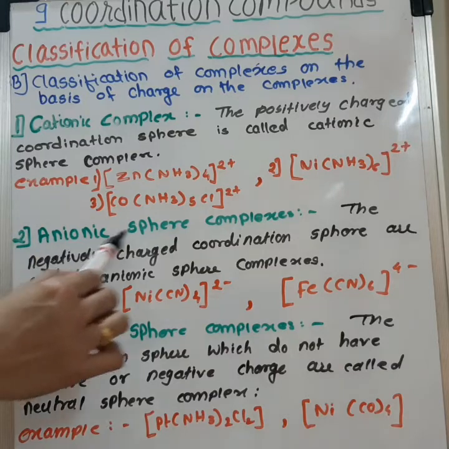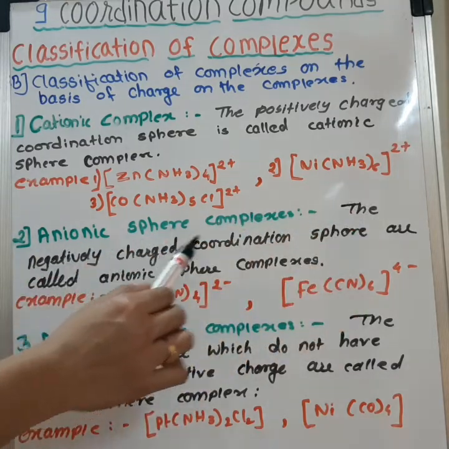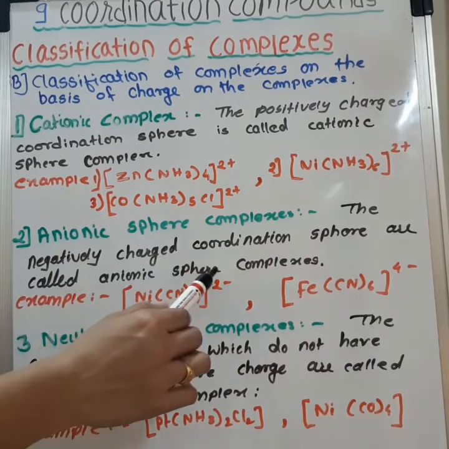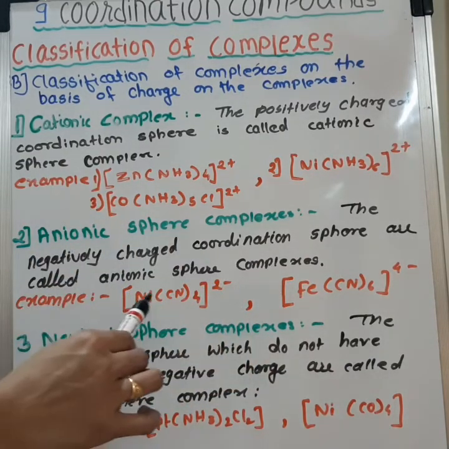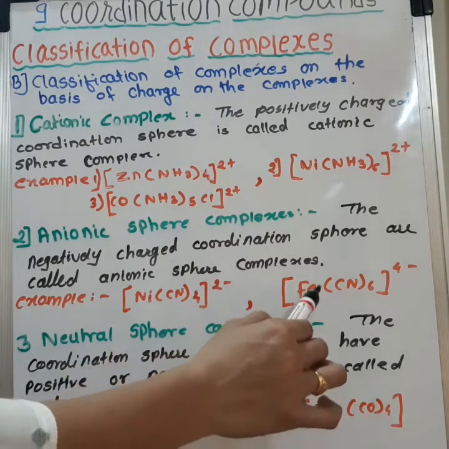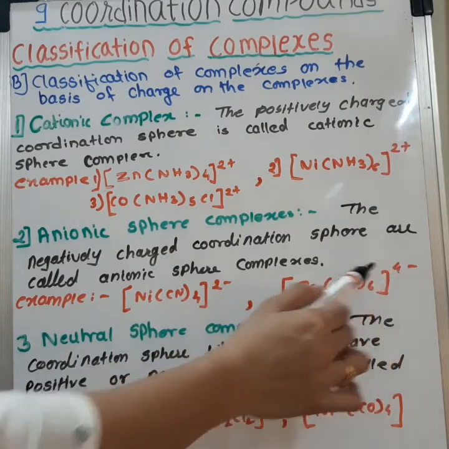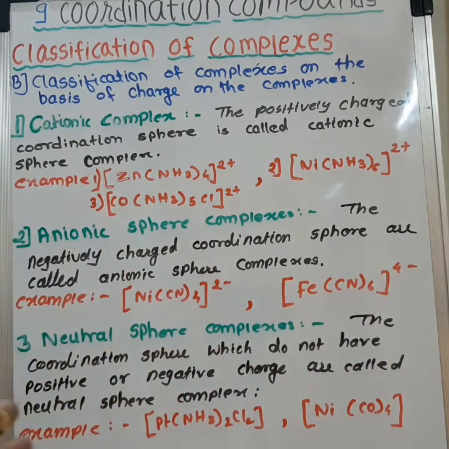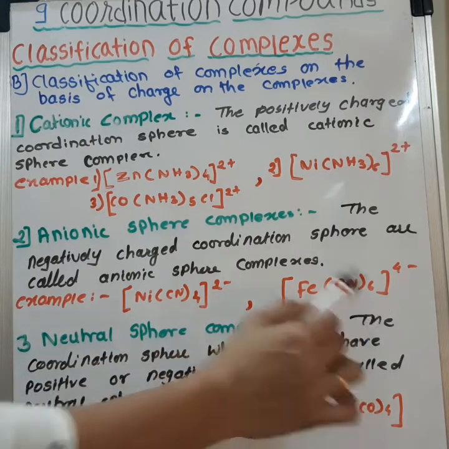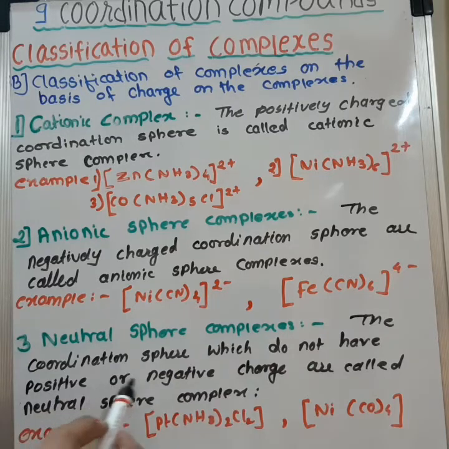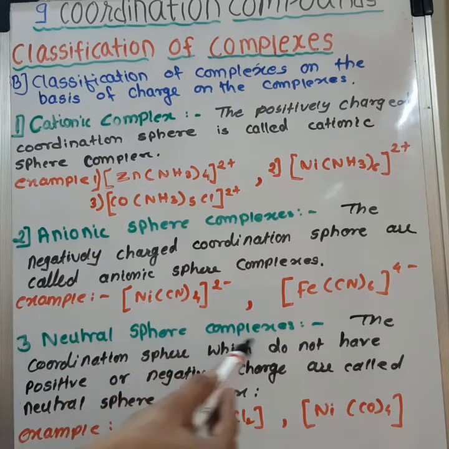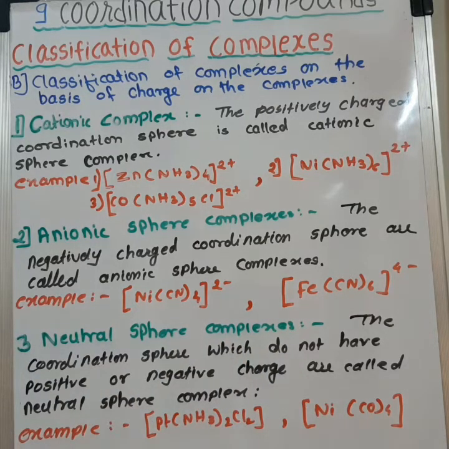So such type of complex ions which have positive charge on the complex are called as cationic complexes. Next is anionic sphere complex. The negatively charged coordination sphere are called as anionic sphere complexes. Examples of these are [Ni(CN)4]2-, [Fe(CN)6]4-. So the complex ions which have negative charge on them are called as anionic sphere complexes. And the neutral sphere complexes, the coordination sphere which do not have positive or negative charge, are called as neutral sphere complexes. So this is the classification of complexes.